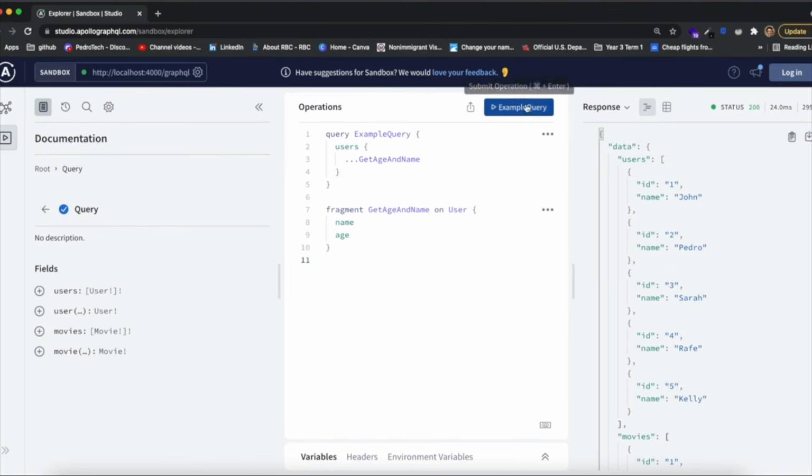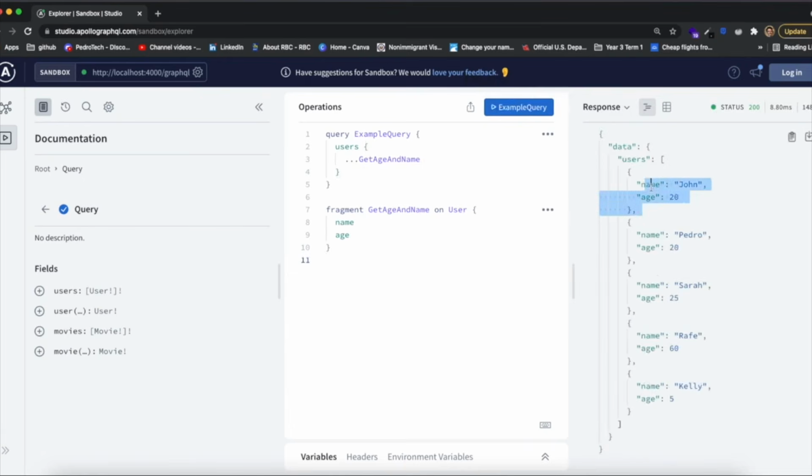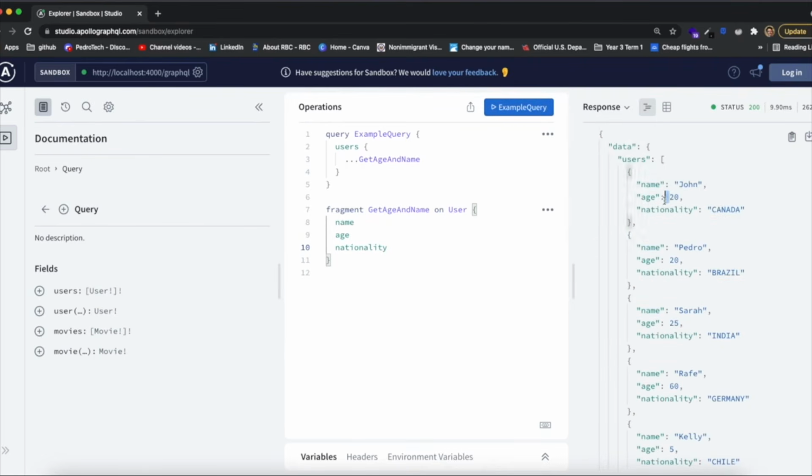And you should see that when I run this, it will query only the age and the name. And if I add more to this, like the nationality, it will automatically understand, and it will query all of this. Now again, this is mainly used for reusability, and it's really cool. I honestly like to use it. I use it sometimes for specific types like User, because it usually includes a lot of stuff. So feel free to use them as many times as you want. They are created in the front end, so you've got to keep that in mind. And yeah, that's basically what fragments are.